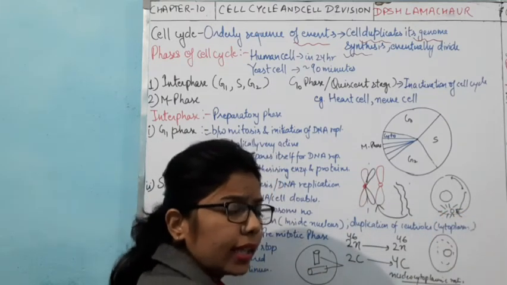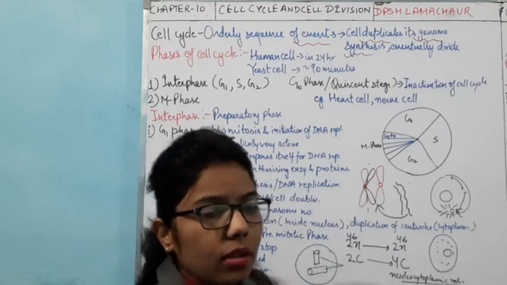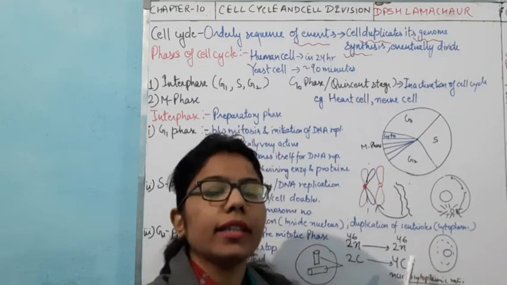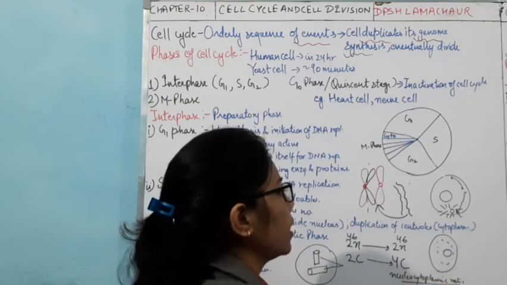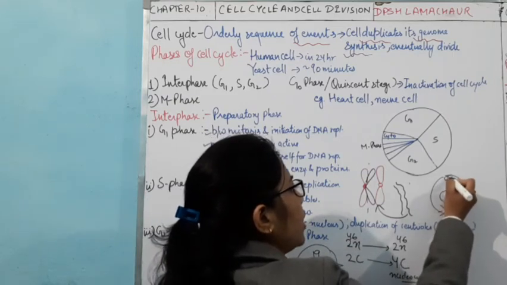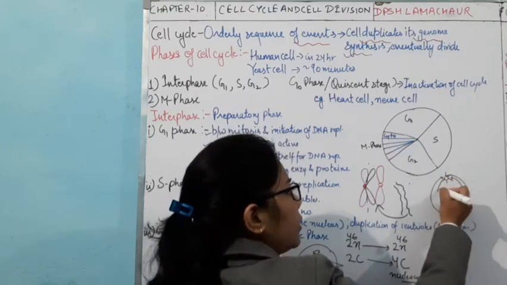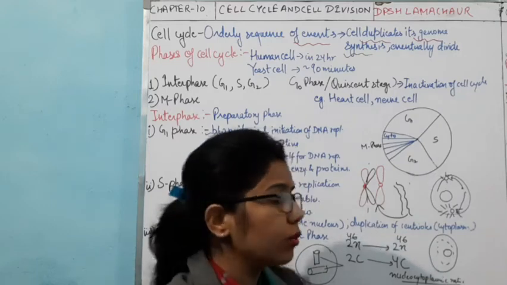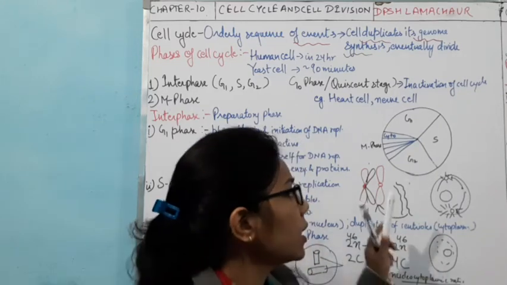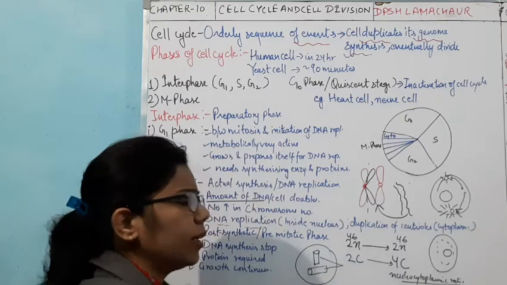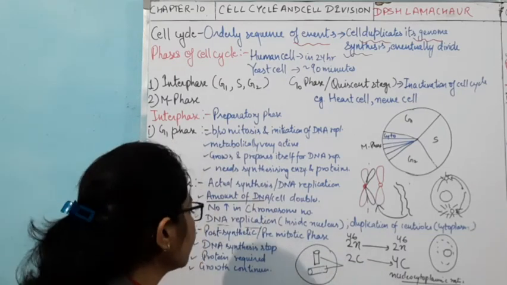Okay, this is the case of animal cells. This will take place only in animal cells, while it is absent in plant cells. So these centrioles will move towards the opposite poles, and from there they will send out the spindle fibers. So for the formation of spindle fibers, these centrioles are important. Okay, so one by one we will understand all these stages.